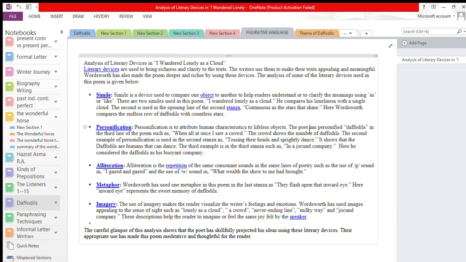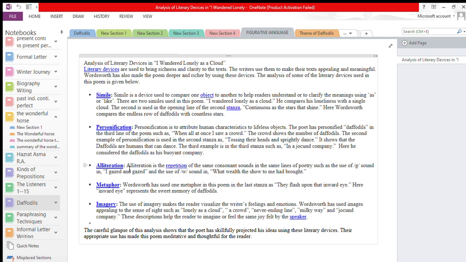The third example is in the third stanza, "in such a jocund company." Here he considered the daffodils as his buoyant company. He gives the attribute of human beings to daffodils, as they are giving a joyful or delightful company to the poet. Then we have the example of alliteration.